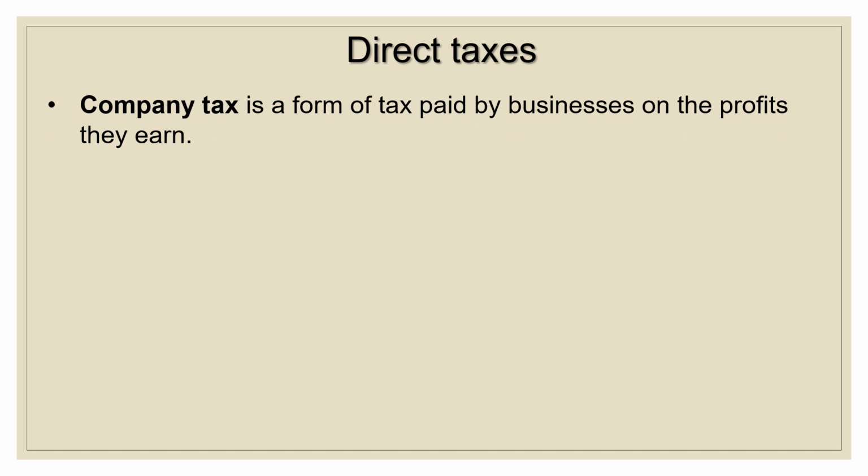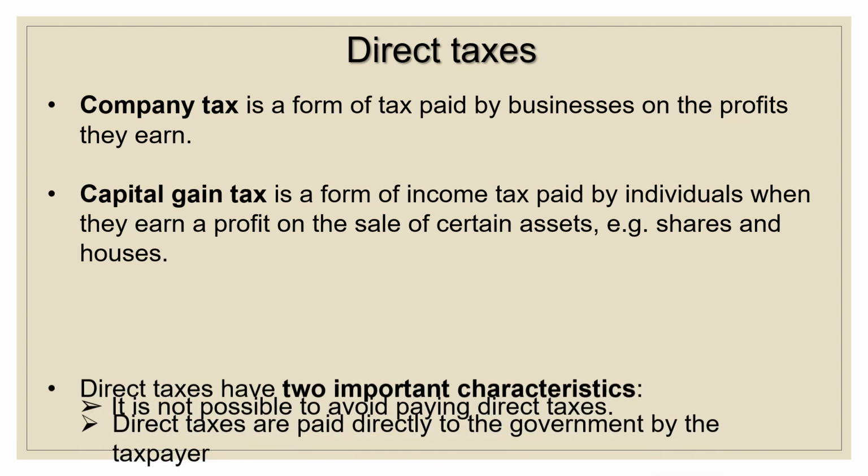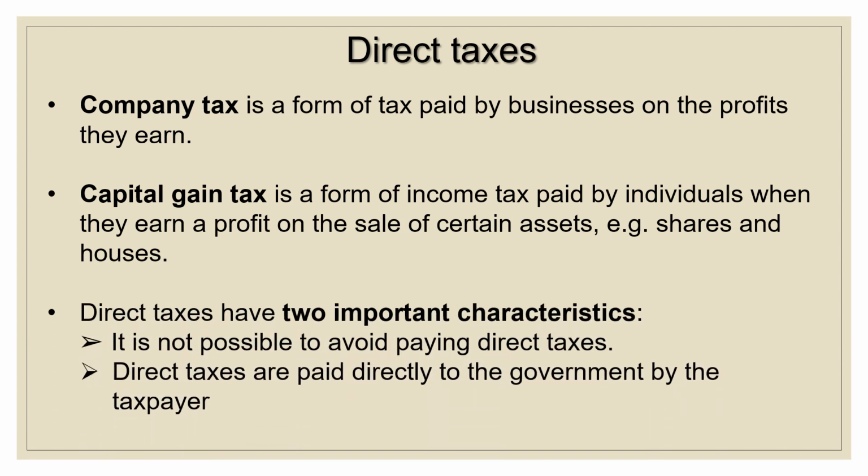Company tax is a form of tax paid by businesses on the profits they earn. Capital gains tax is a form of income tax paid by individuals when they earn a profit on the sale of certain assets. For example, shares and houses. Direct taxes have two important characteristics. It is not possible to avoid paying direct taxes, and direct taxes are paid directly to the government by the taxpayer.